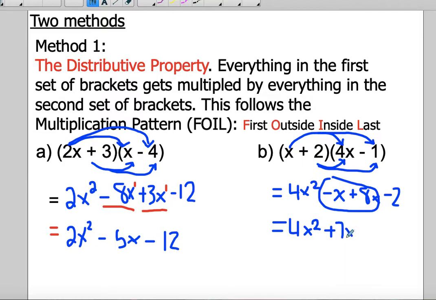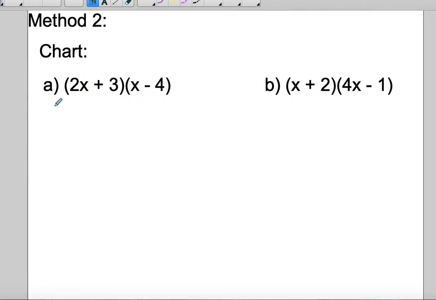So if you're not sure about the integers, you can use your calculators to solve. And then -2. So that's using the distributive property. You can also use a chart form. So when you use a chart, you're going to create a chart that looks like this.